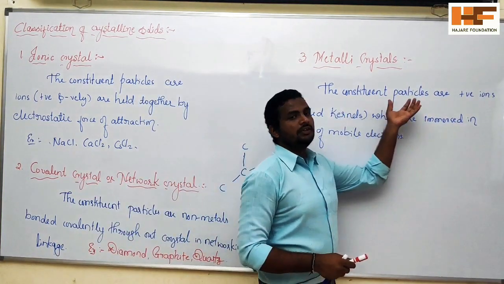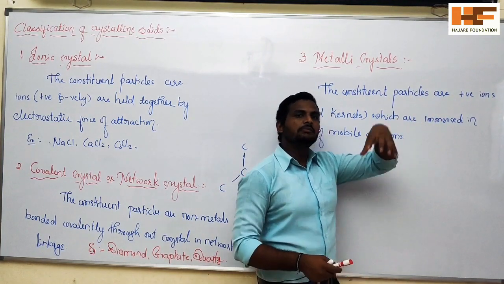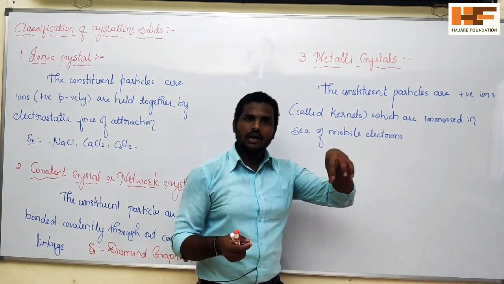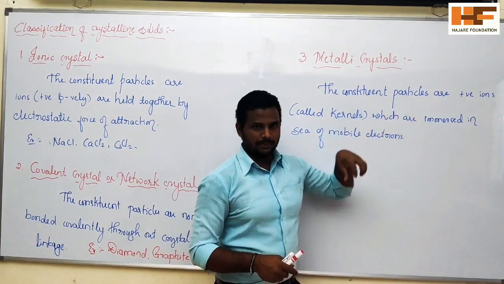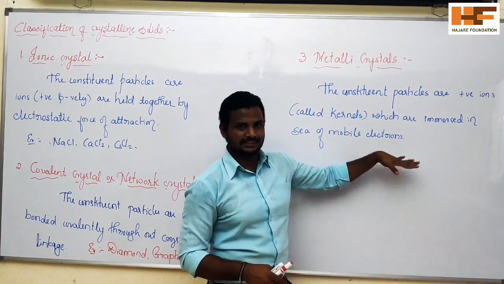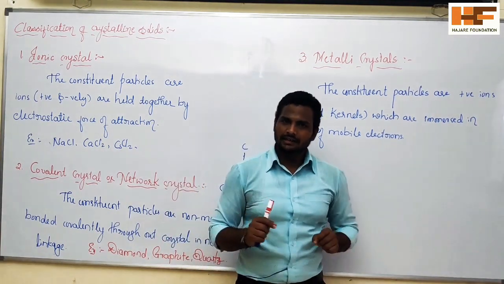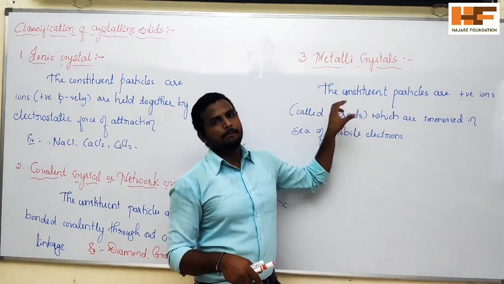It means the positively charged metal ions are immersed in a number of electrons surrounding those ions. Throughout the crystal there are mobile electrons, and in between them are the metal ions.